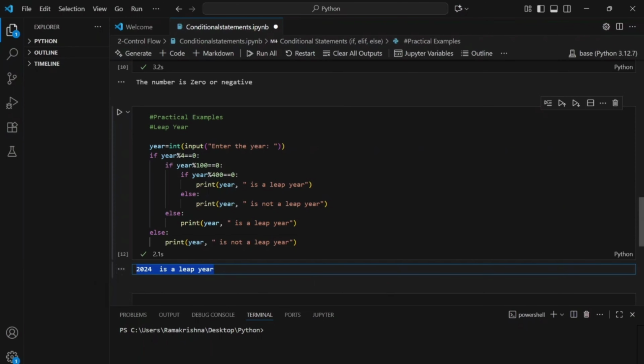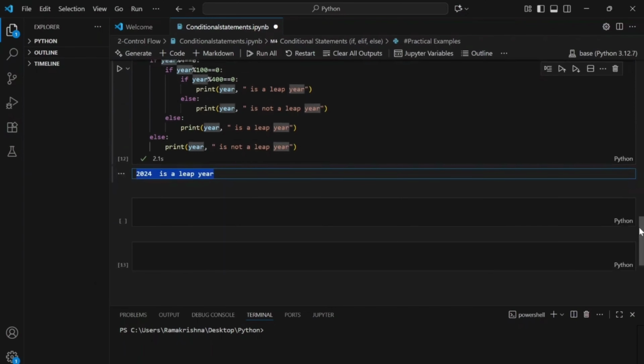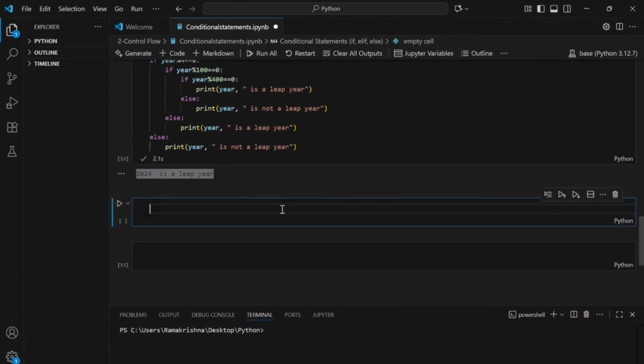Next I'm going to give you one assignment. You would need to write a code for a simple calculator program using nested conditional statements. You can make use of if, elif, and all. But before you see the solution here, please try to write and execute the code on your own. You'll need to take user input and ask the user if he or she wants to do addition, subtraction, multiplication or division. I'll be giving the solution here, but my recommendation would be to give it a pause, try it from your end, and then come to the solution.